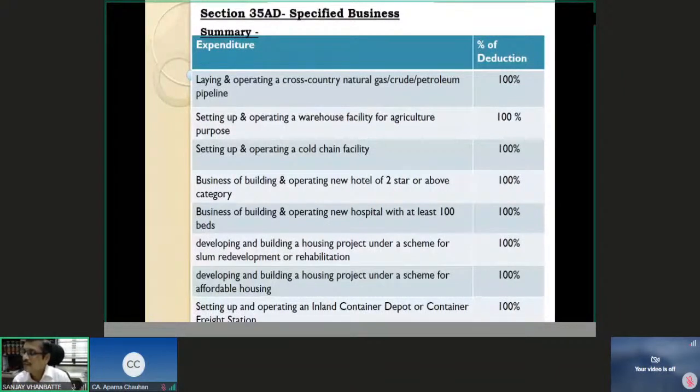We have discussed this. It is available in the proportion of the number of days in the year. If the total depreciation available for an asset is, say, 10,000 rupees, and the succession takes place on 30th of September, and let us assume it is equal, the proprietary firm will get 5,000 rupees, and the private limited company will be eligible for the remaining 5,000 rupees.